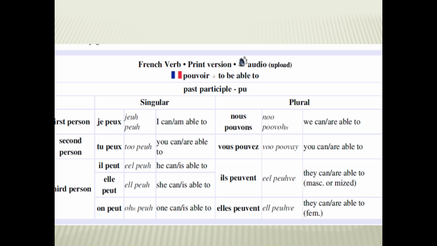And further pouvons, that is nous pouvons, we are able to. Vous pouvez, you can be able to. Ils peuvent, they are able to. And elles peuvent, they are, that is meant for the female, and earlier the male.